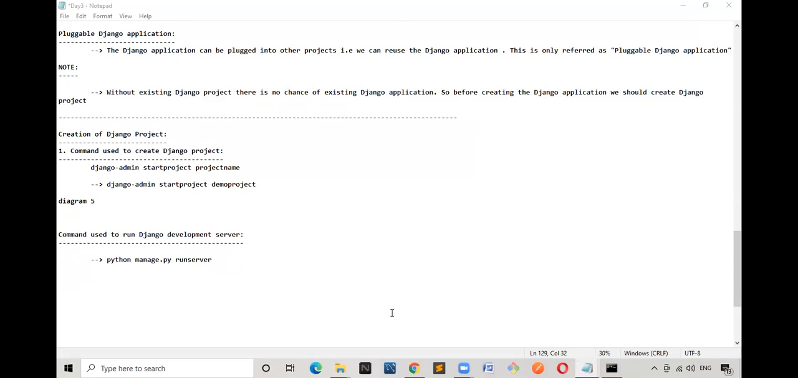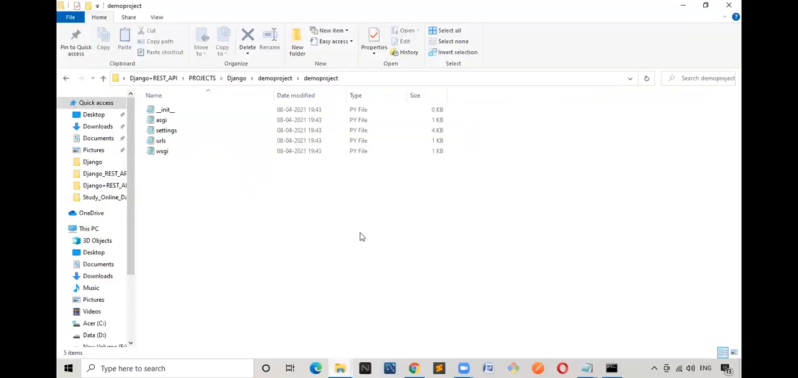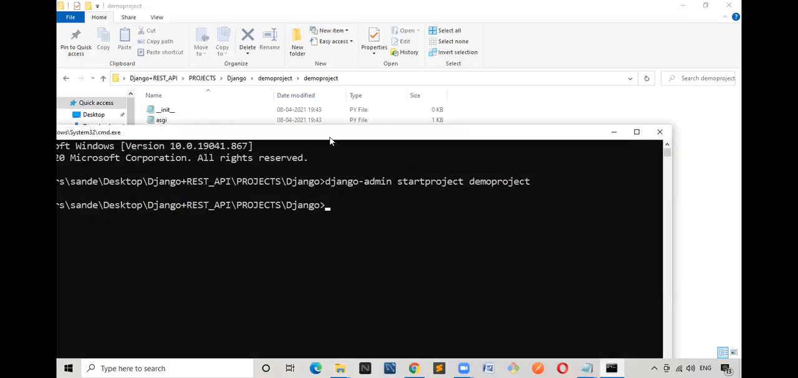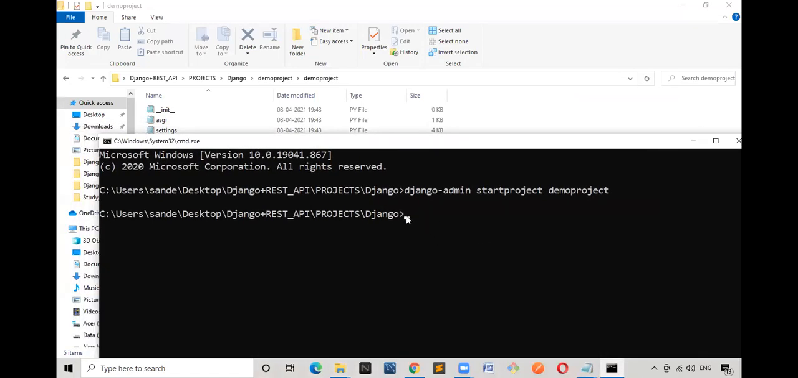I will open the particular folder. Let me just open the folder, demo project. I will open the command prompt. Right now, don't you think I'm inside Django? I'm inside Django. I will type cd, that means change directory. I should get inside the project, yes or no?